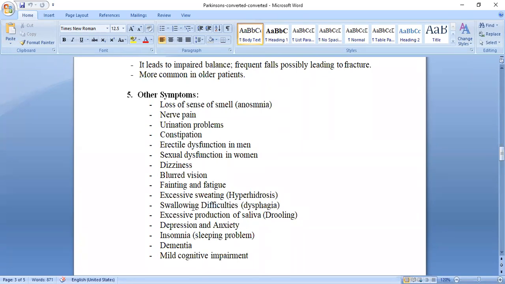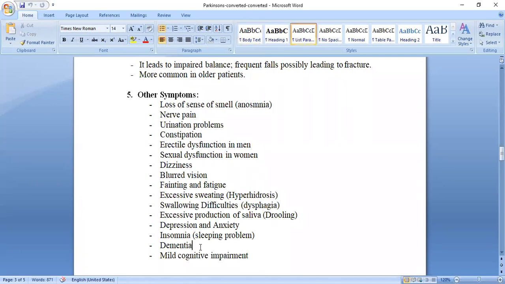Depression and anxiety. Due to all these, the individual can understand everything but can't do anything, isn't it? The brain is working but they can't do anything. So there is depression and anxiety. Insomnia means what? Sleeping problem. The individual can't sleep properly, so this terminology we call insomnia.